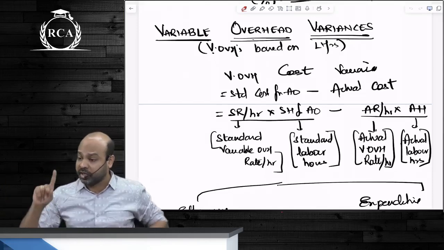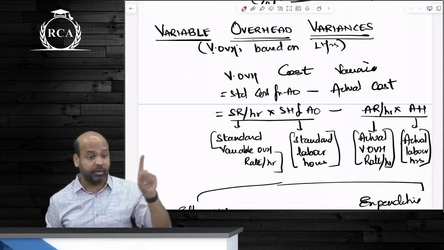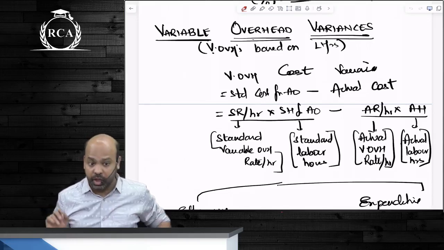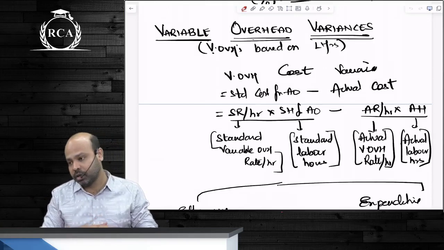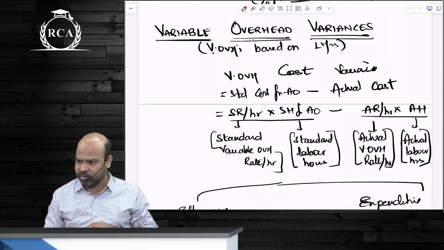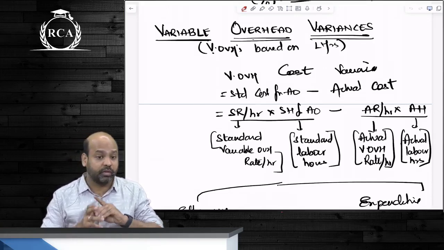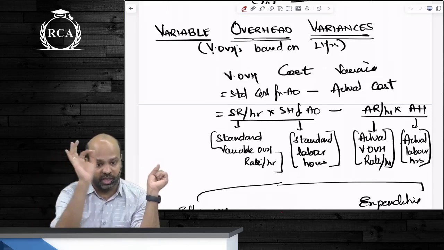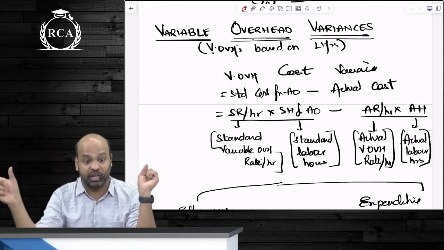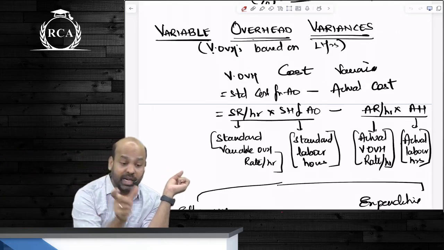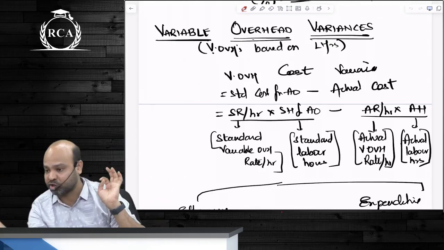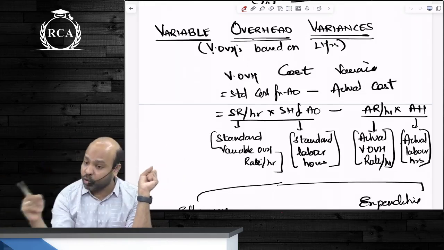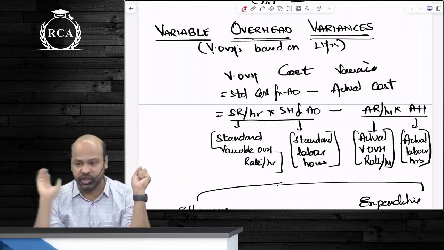Overall variance, standard hours for actual output, actual hours. Same for labor, same for variable overheads. The only thing that changes here beta is standard rate per hour and actual rate per hour. याद आ रहा है? थोड़ा बहुत हाँ. Anyways guys, so this overall variable overhead variance is still standard cost for actual output minus actual cost incurred. So you still write standard rate per hour into standard hours for actual output minus actual rate per hour into actual hours. You segregate this into two categories, efficiency and expenditure.